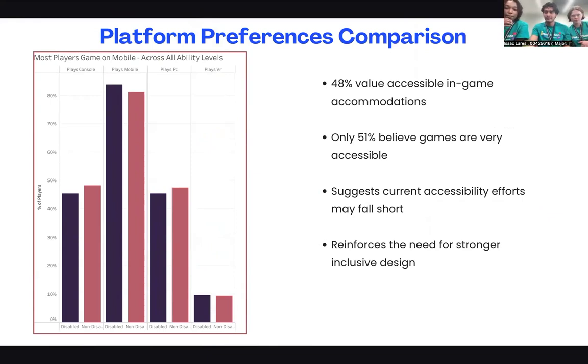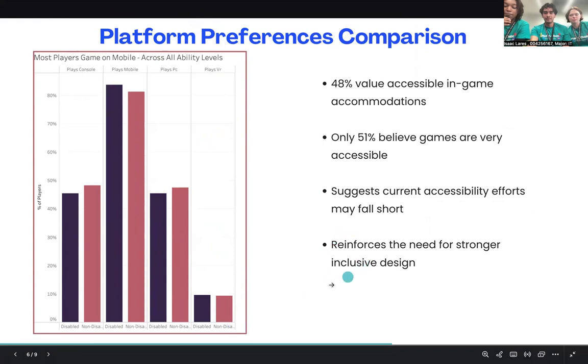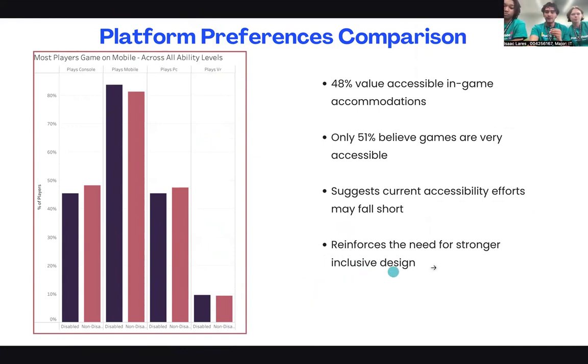So across all platforms, console, mobile, PC, and VR, we noticed that the data shows us that they're very similar across people with disabilities and non-disabilities. This reveals to us that the accessibility in different platforms is very important. There's people from both demographics using them almost equally in a lot of the different fields. Overall, this reinforces the need for stronger inclusive design by the similar percentages.